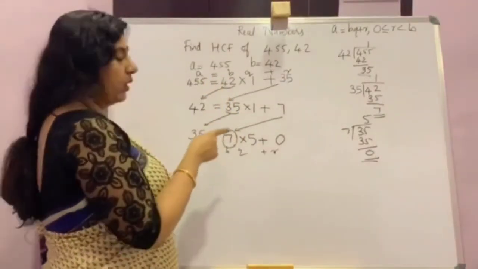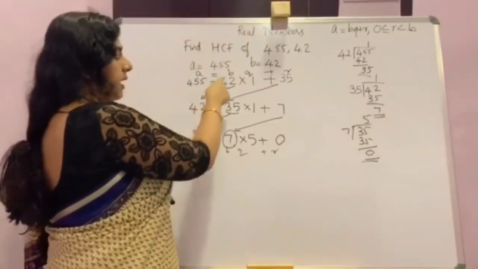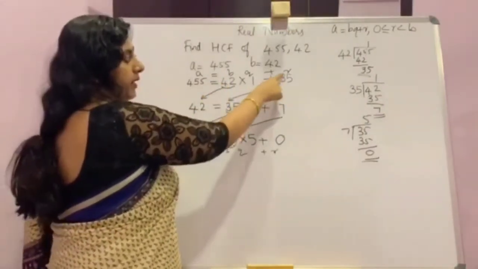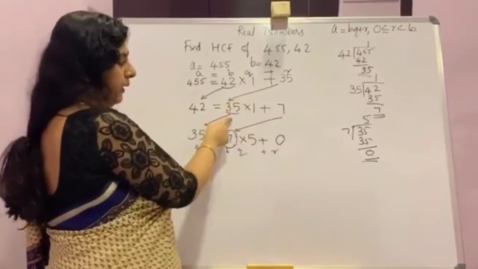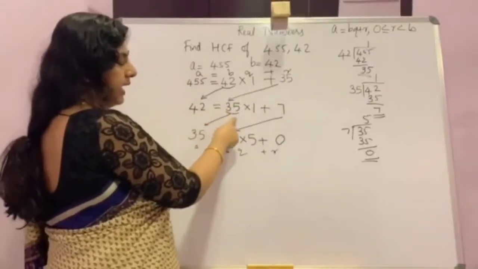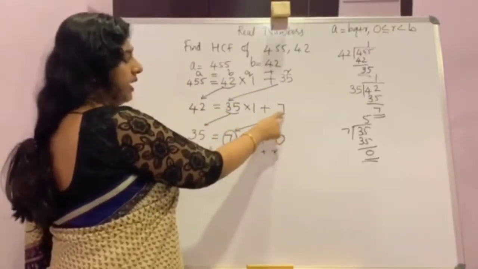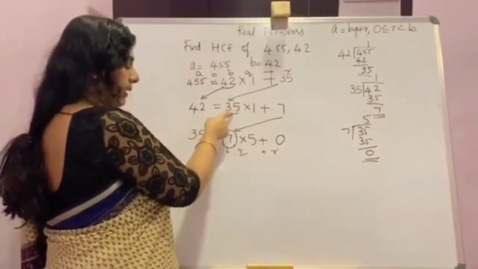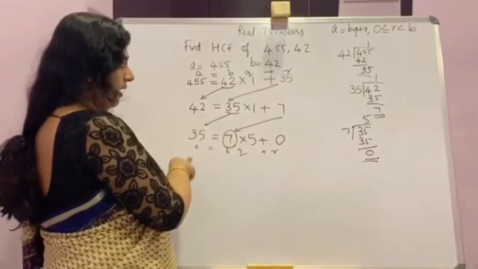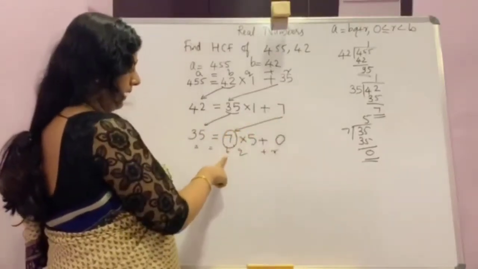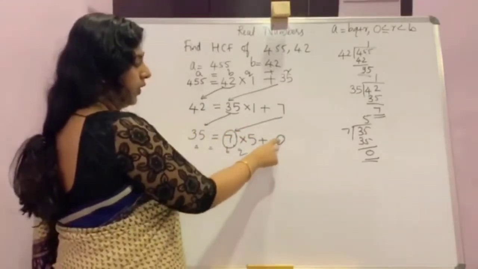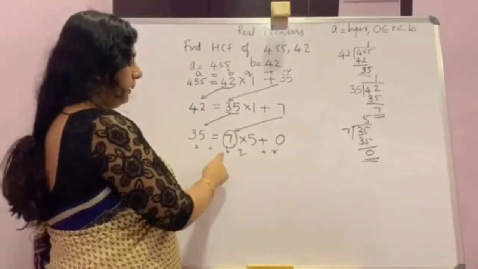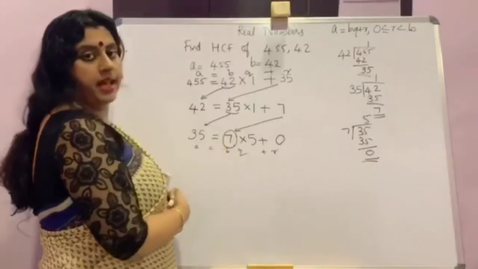In the next step, the previous step's B will be the new A and the previous step's R will be the new B. Again you divide and get new Q and R. Here also R is not 0, so again continue: the previous B becomes A and the remainder becomes B. Again you divide. Here you got R as 0. So stop. Now the B in that last step is the HCF.